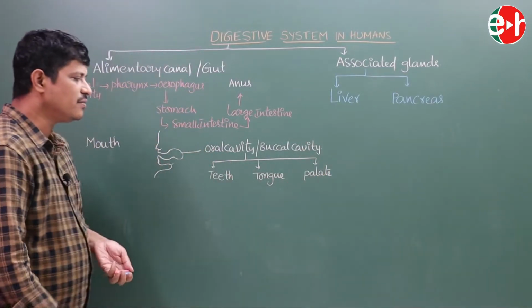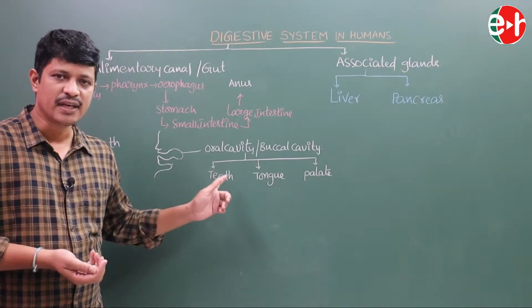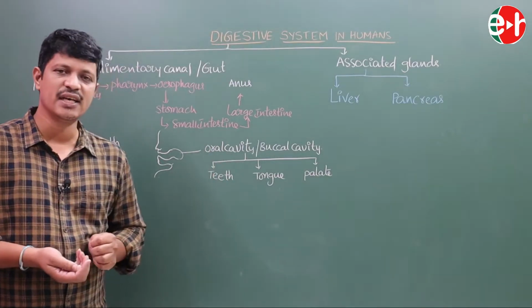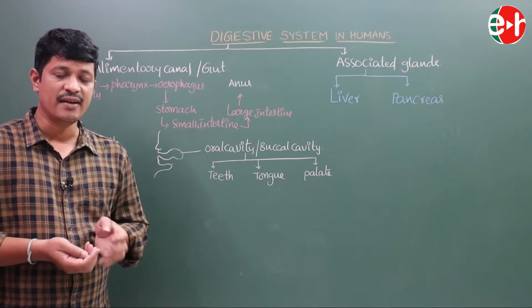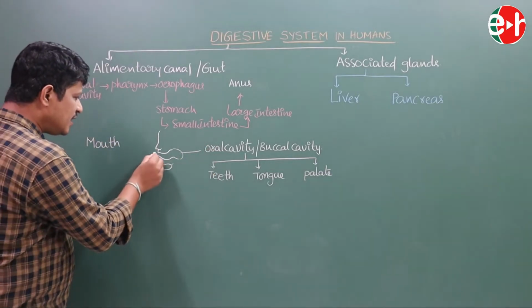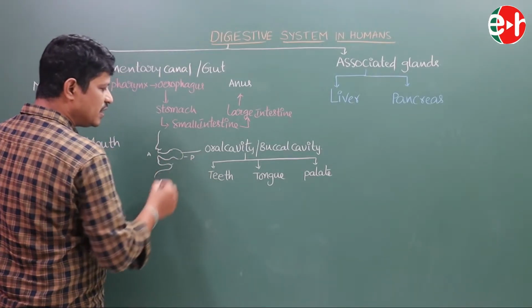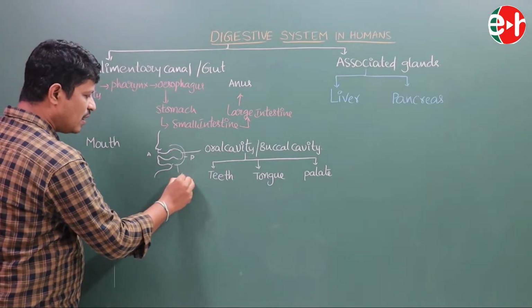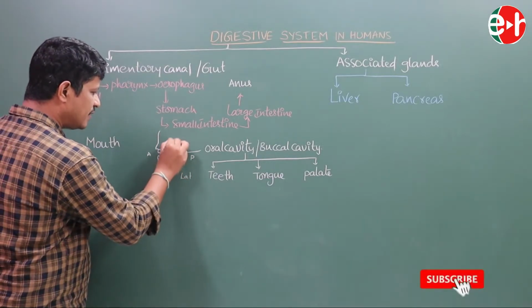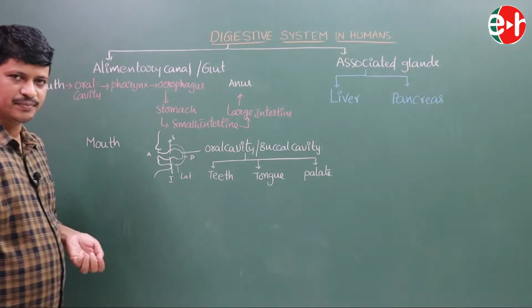Due to the presence of the teeth, tongue and palate, we recognize this oral cavity or buccal cavity. Here is the anterior part and this is the posterior part, here these are lateral parts, and this one is superior and this one is inferior part.